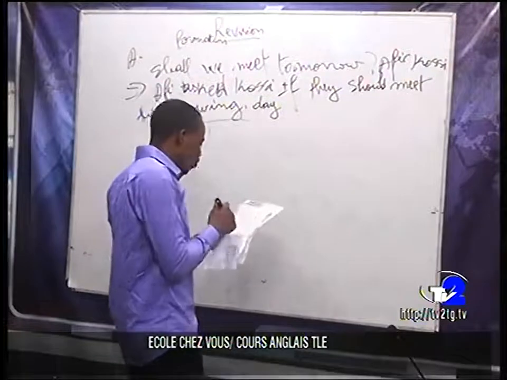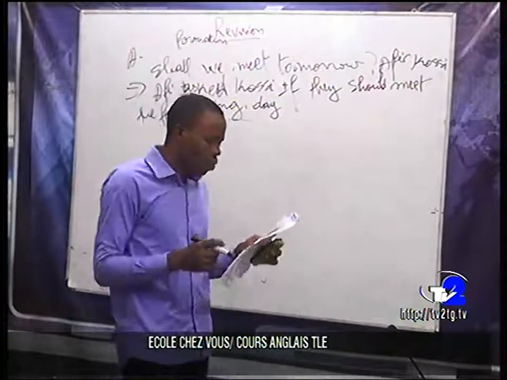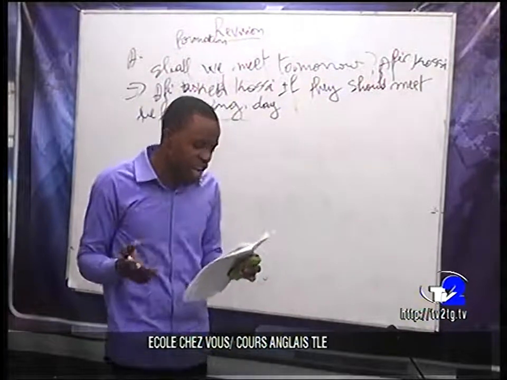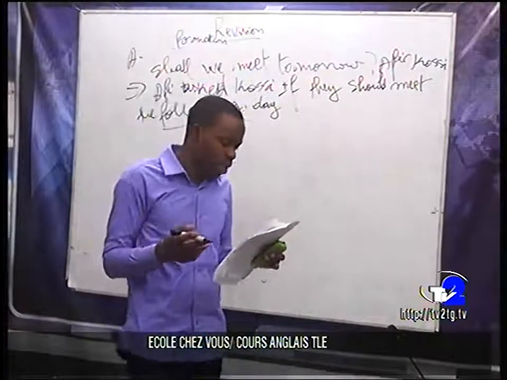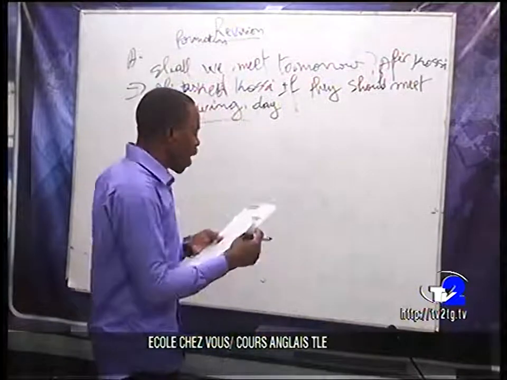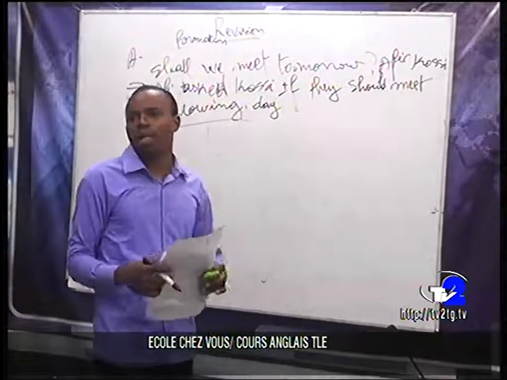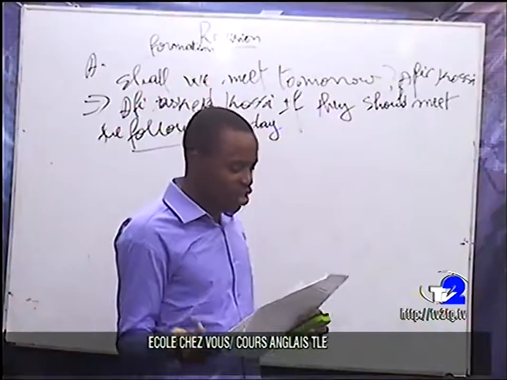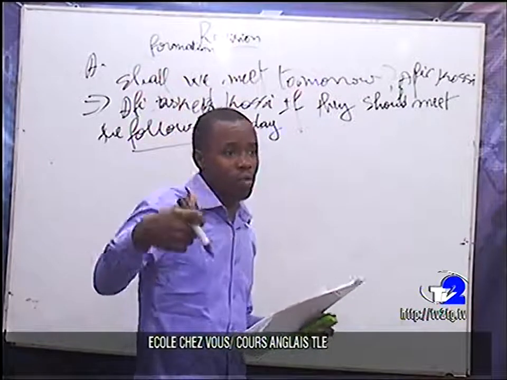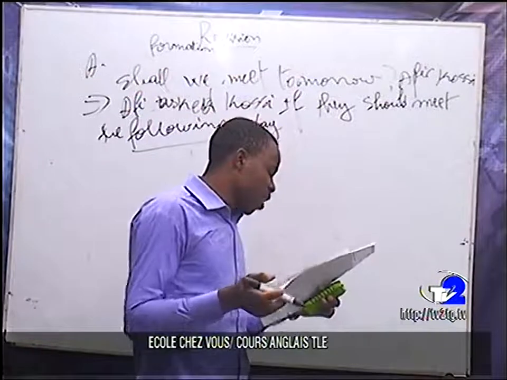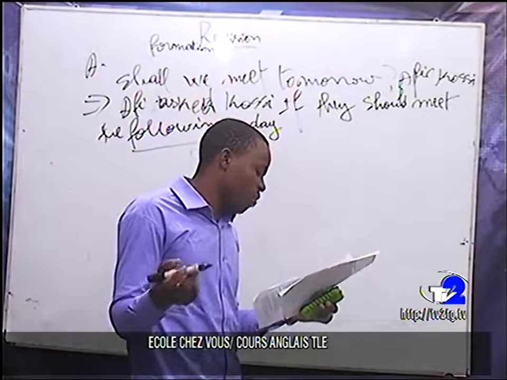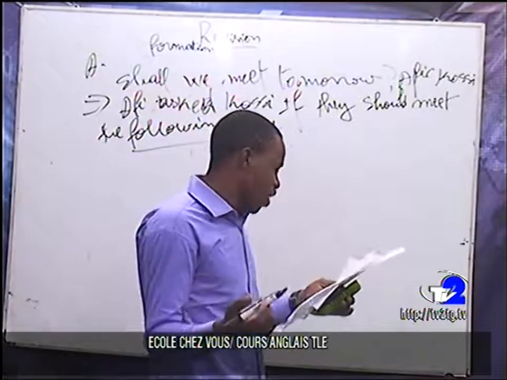We have also fill in the gaps using since, for, ago, because, or what. We have, what a beautiful girl she is. You see that we are using the exclamation, and here we use how or what. Are you following? Here we just take what, because it is what only that we have here. So, what a beautiful girl she is.